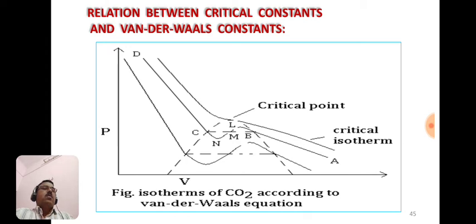So at this particular point, from point A, B, then C and D, see here, this is the portion where the liquefaction of gas occurs. This particular point is known as the critical point, and the curve obtained at the critical temperature is known as the critical isotherm. So we have to explain or describe these isotherms.